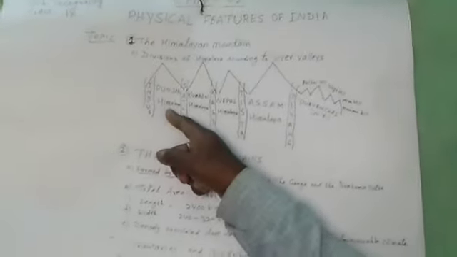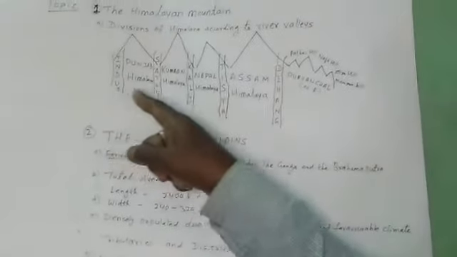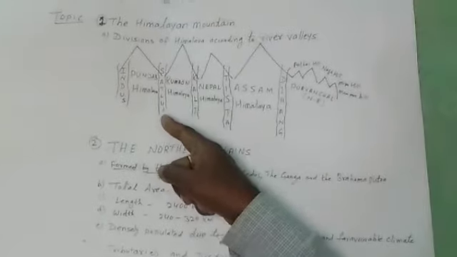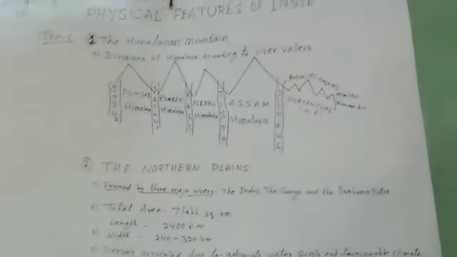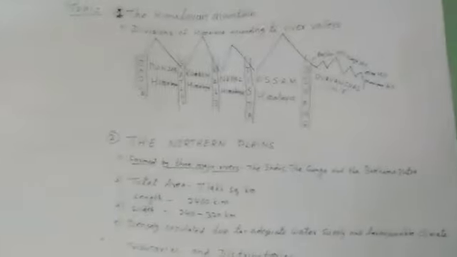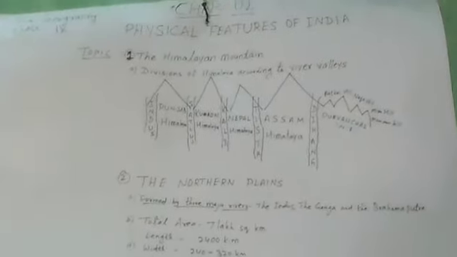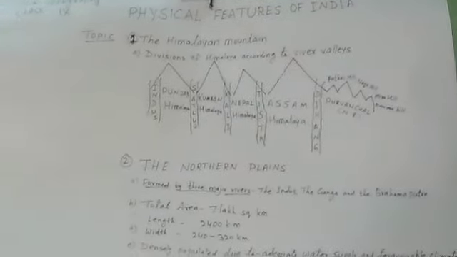See, Punjab Himalaya is between the river Indus and river Satluj. That is the Punjab Himalaya. But it is also known regionally as Kashmir and Himachal Himalaya from the west to east respectively.